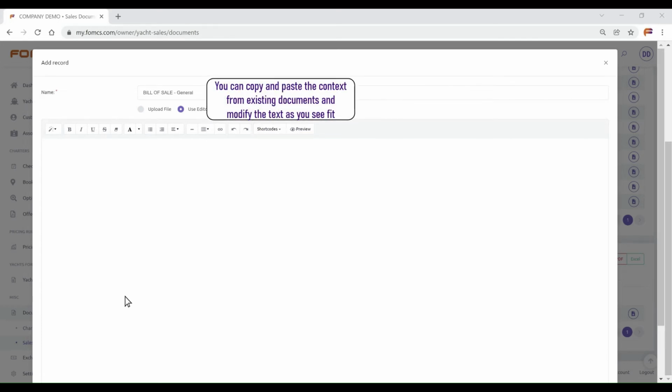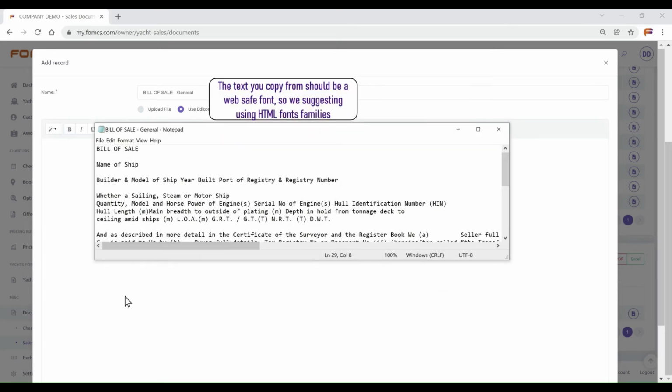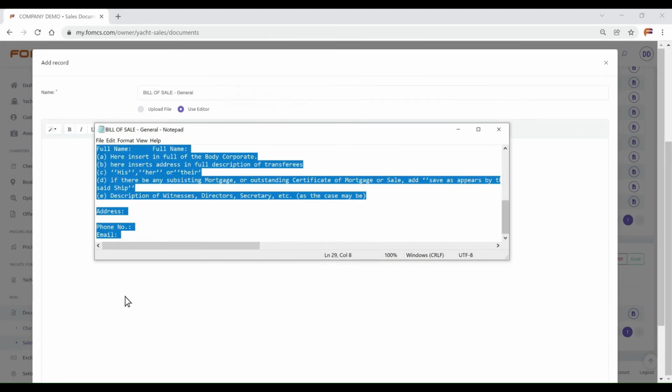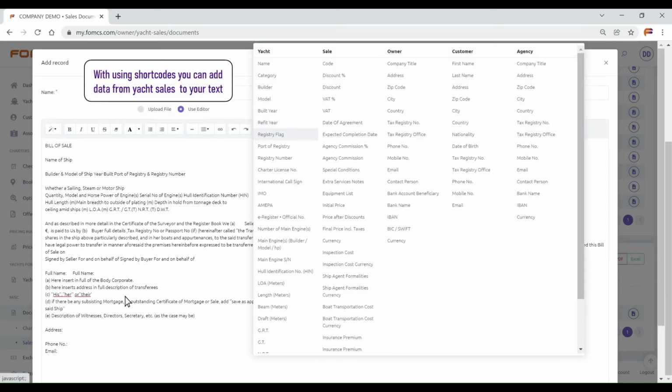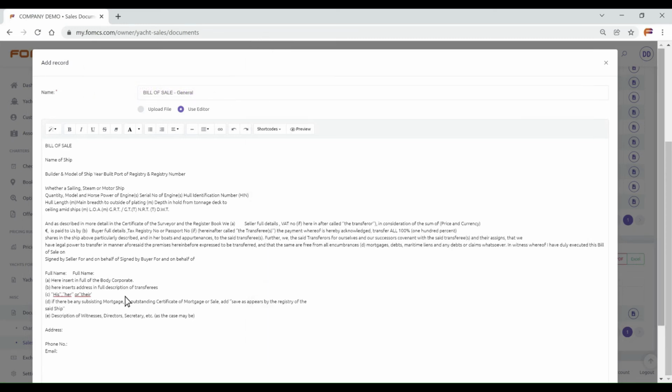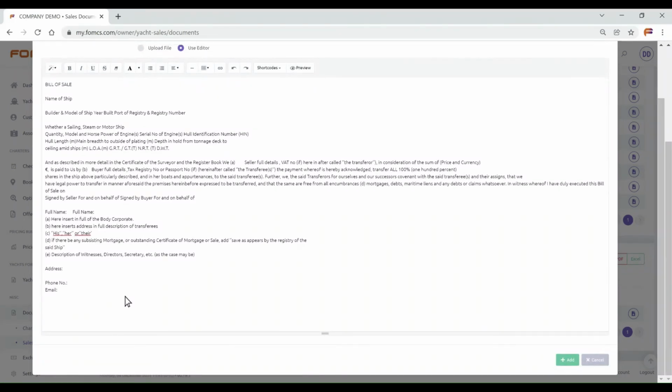You can copy and paste the context from existing documents and modify the text as you see fit. The text you copy from should be a web-safe font, so we suggest using HTML fonts families. With using shortcodes, you can add data from yacht sales to your text. Click on Add to create the document.